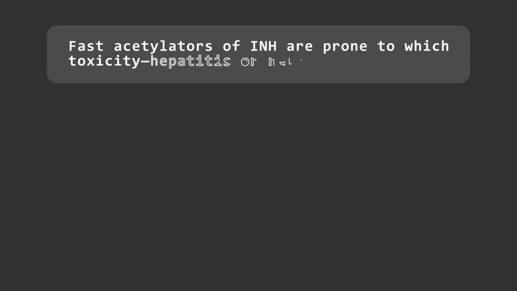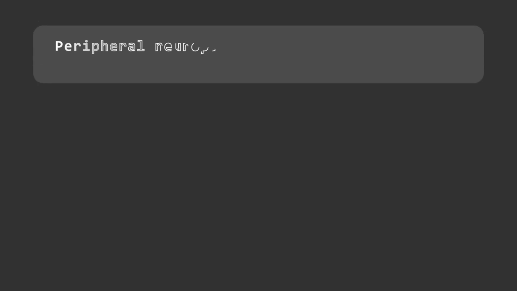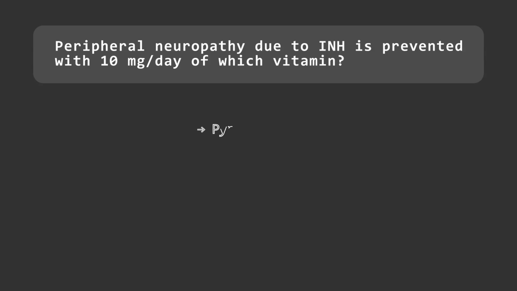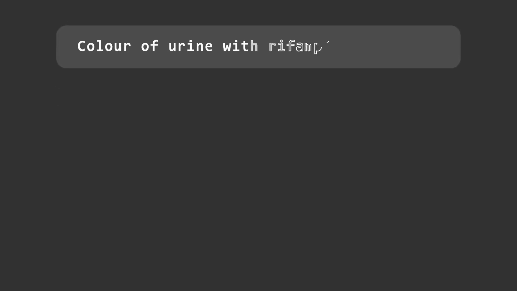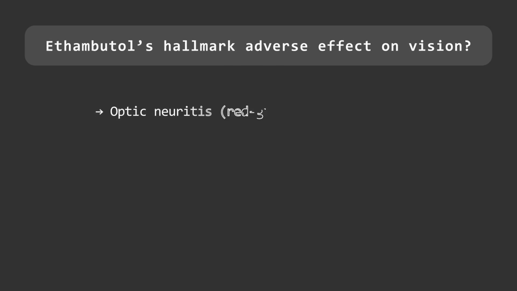Fast acetylators of INH are prone to which toxicity, hepatitis or neuropathy? Hepatitis. Peripheral neuropathy due to INH is prevented with 10 mg per day of which vitamin? Pyridoxine, B6. Color of urine with rifampicin therapy? Orange-red. Ethambutol's hallmark adverse effect on vision? Optic neuritis, red-green color blindness.